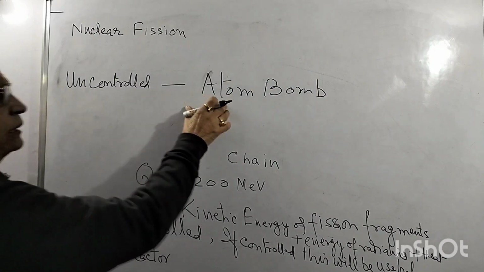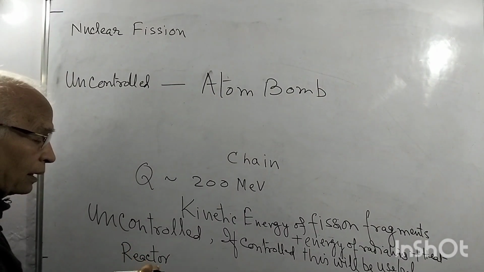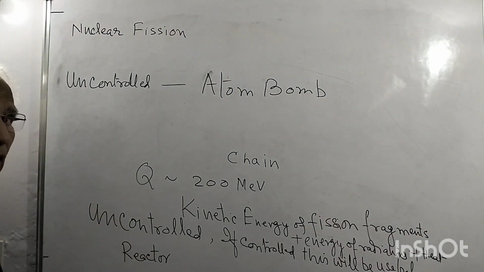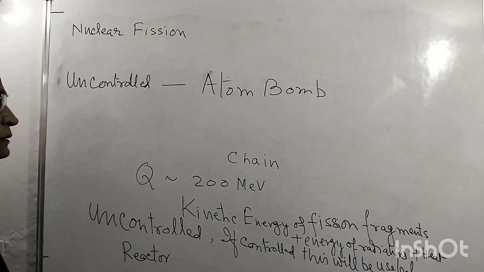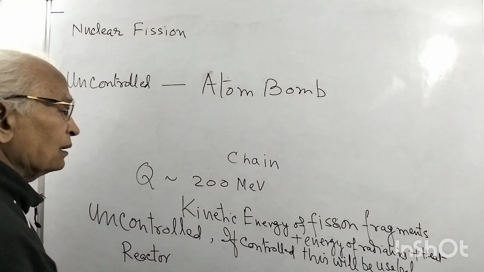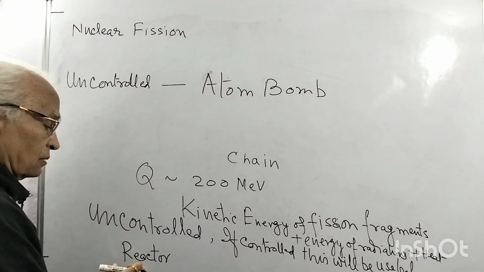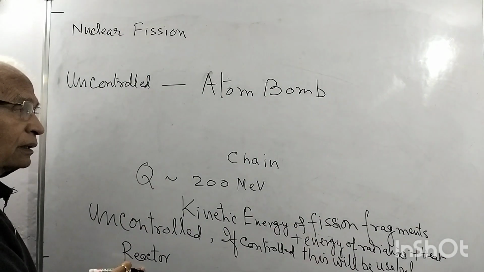Uncontrolled fission is the atom bomb. Controlled fission is the reactor. The reactor can be a power reactor, a research reactor, or a breeding reactor. So this is the peaceful purpose of nuclear energy, the use for constructing useful reactors, power reactors or research reactors.